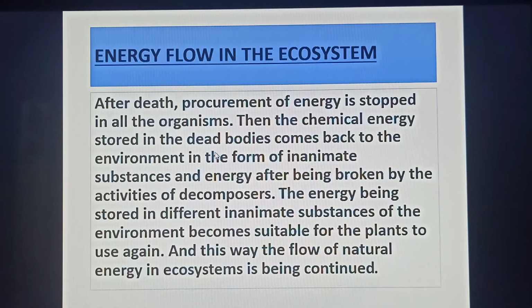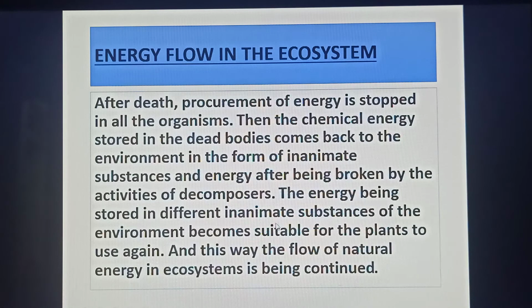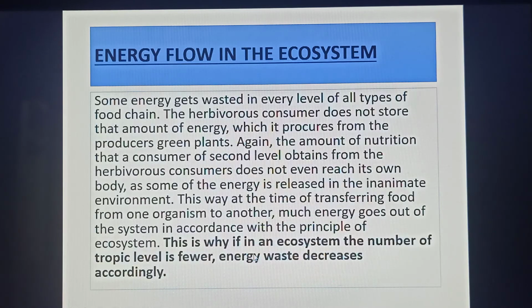After death, procurement of energy is stopped in all the organisms. Then the chemical energy stored in the dead bodies comes back to the environment in the form of inanimate substances and energy after being broken down by the activities of decomposers. The energy stored in the different inanimate substances of the environment becomes suitable for the plants to use again. And this is why the flow of natural energy in the ecosystem continues.